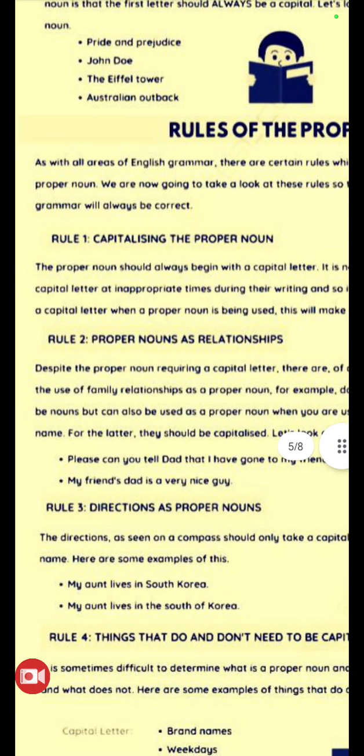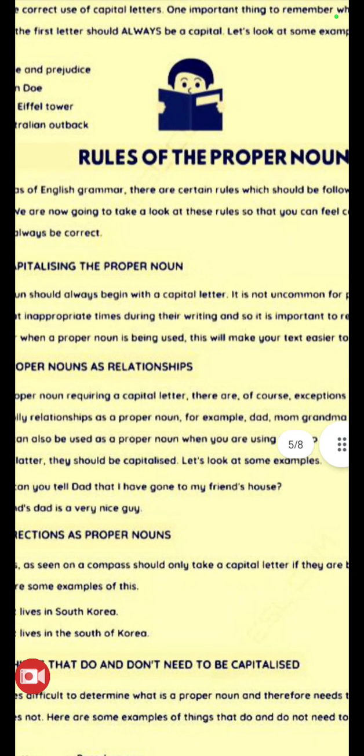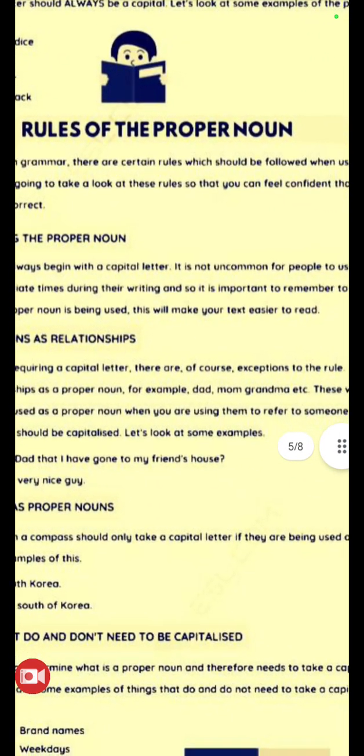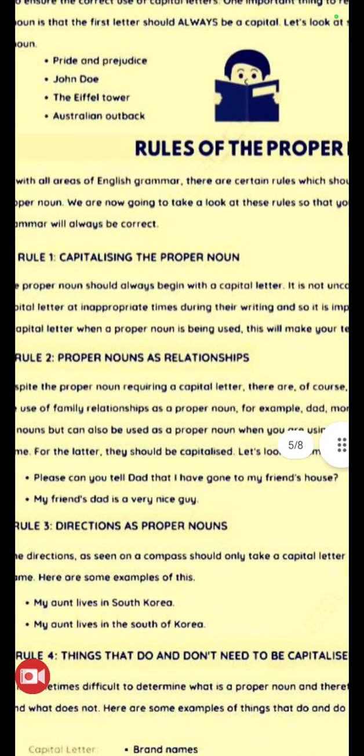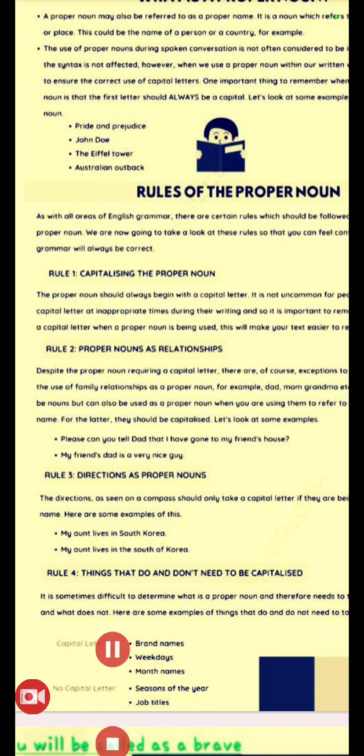As with all areas of English grammar, there are certain rules which should be followed when using a proper noun. We are now going to take a look at these rules so that you can feel confident that your grammar will always be correct. Using these four rules, you can be sure that your grammar is correct. Okay, now rule 1, capitalizing the proper noun.